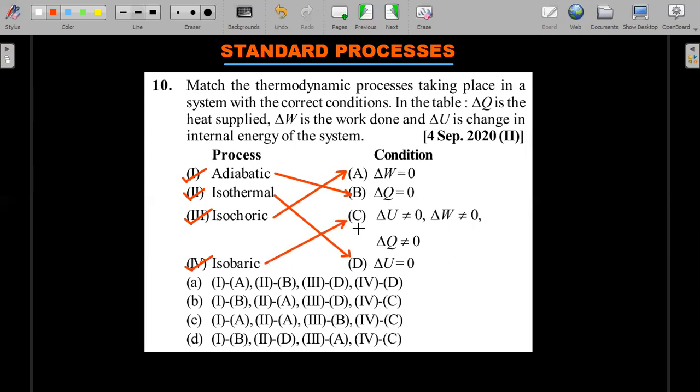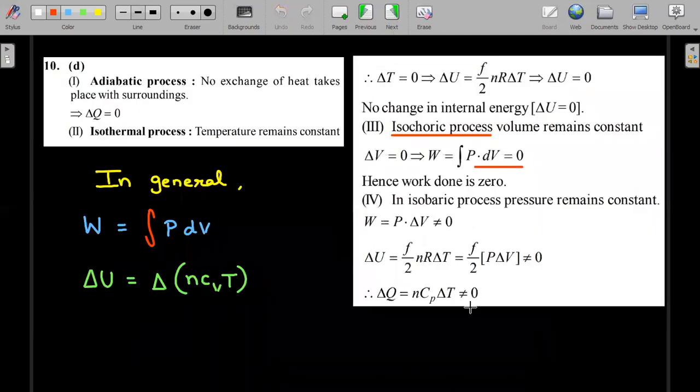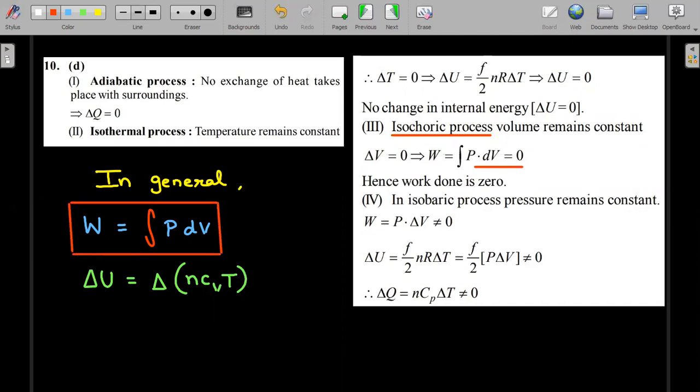This is a very standard question. I think you should have got it on your own. So that's the solution here. And in general, always remember that the work done in any reversible process by the gas is integration of PdV. What you do with that P, whether you bring it out, keep it inside, make it 0, depends on the style of the process. So as you could see in isochoric process, because dV is 0, work done comes out to be 0.